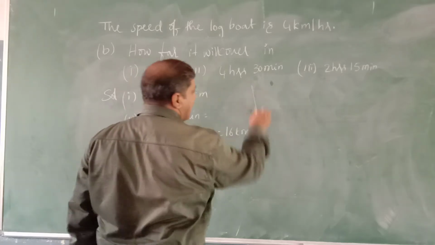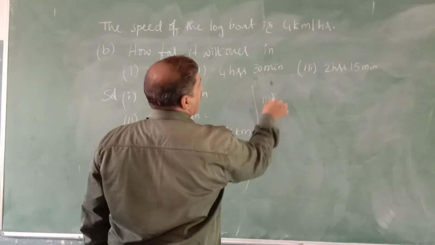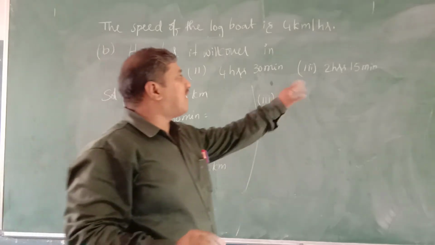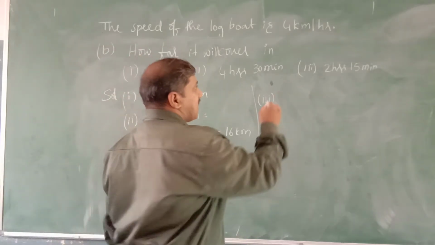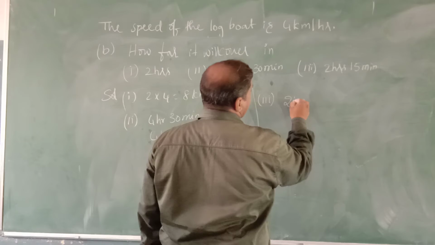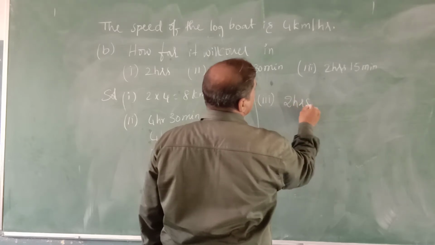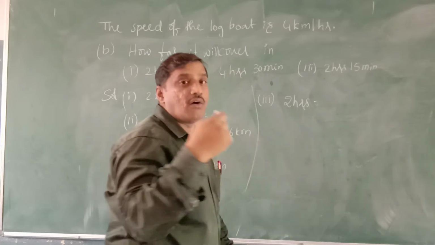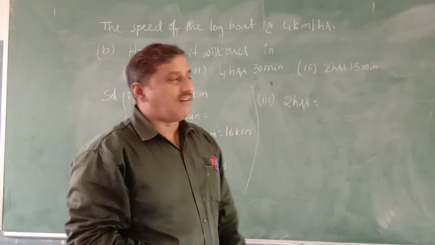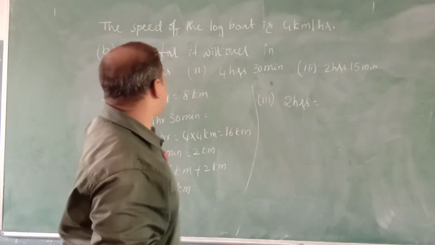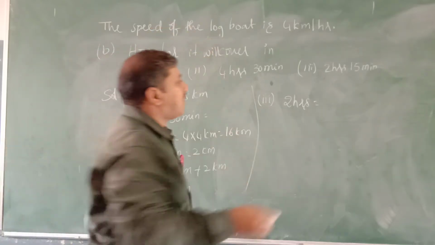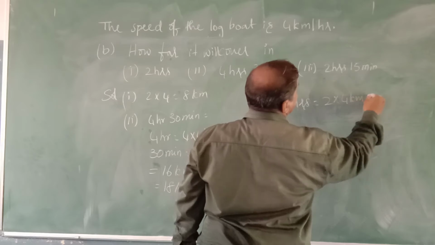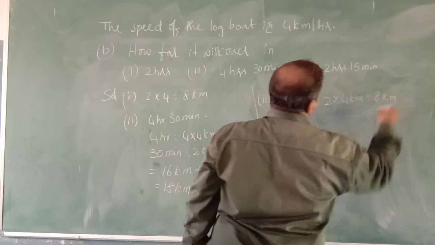Now we will see the third one. How far will it cover in 2 hours and 15 minutes? First, you find for 2 hours. In 1 hour it is 4 kilometers, the speed is 4 kilometers per hour. So 2 hours means 2 into 4 kilometers, that equals 8 kilometers it will travel.